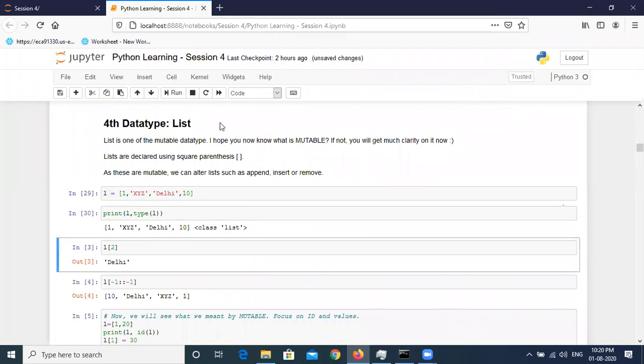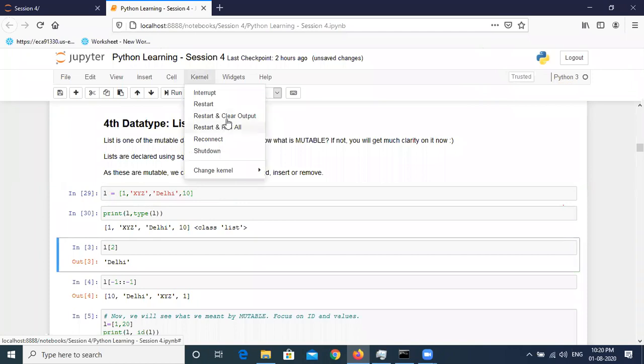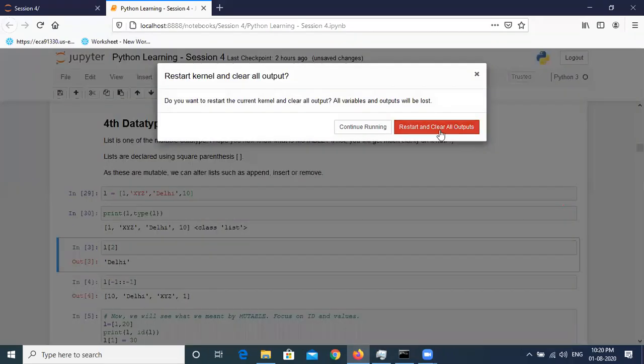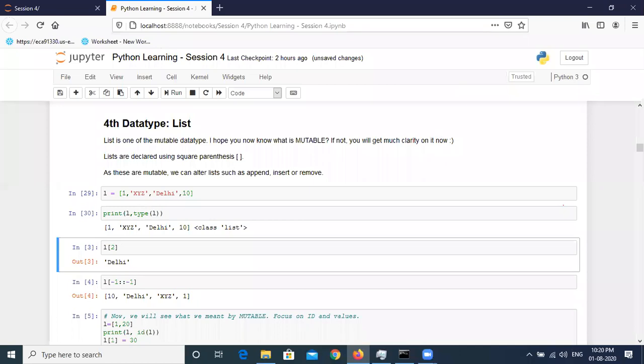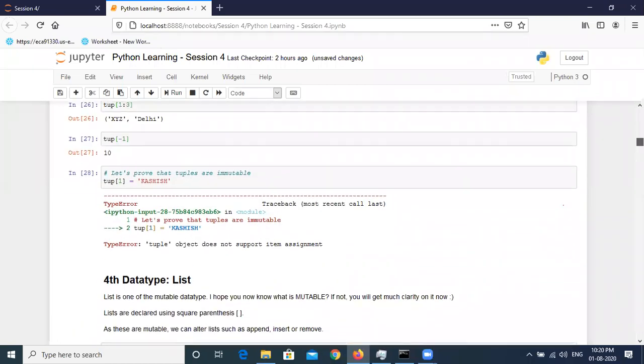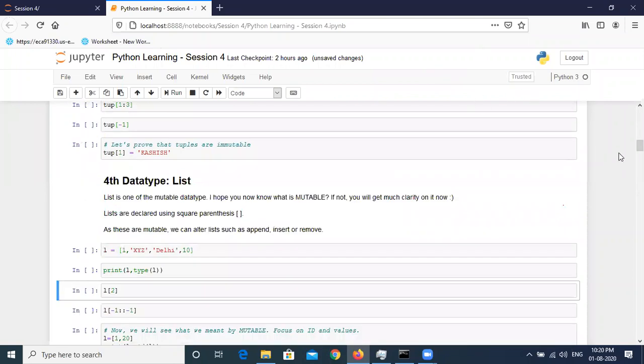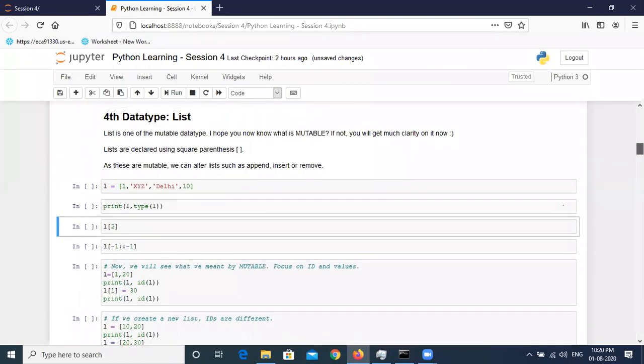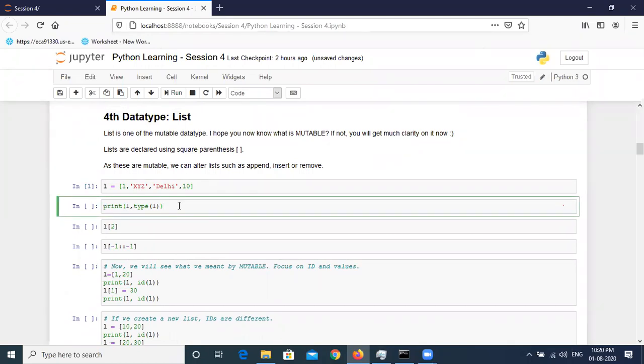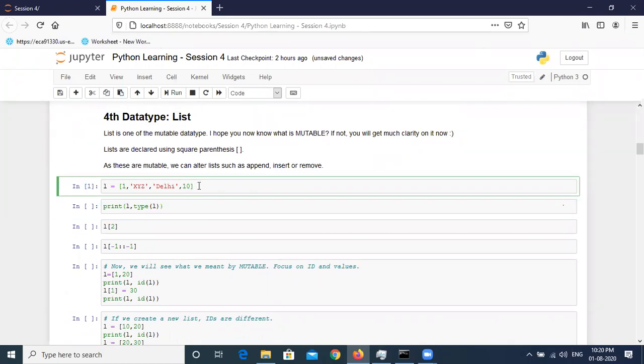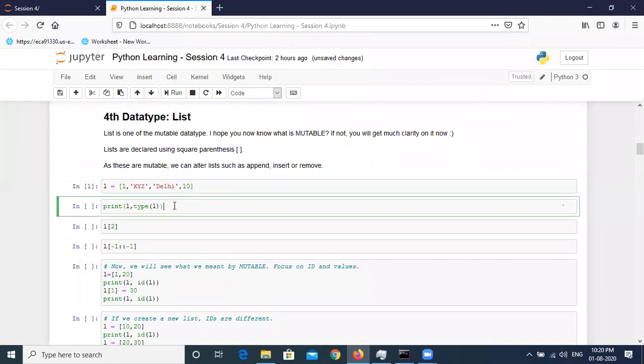So let's print it, and I should restart the kernel since output is already shown here. So kernel is restarted, that's why outputs are removed now. Okay, this is good. So let's create the variable L again. So this has created a list. So creation of variables for tuple and list is exactly the same, just the brackets are different. Now let's print the list and check the type of it.